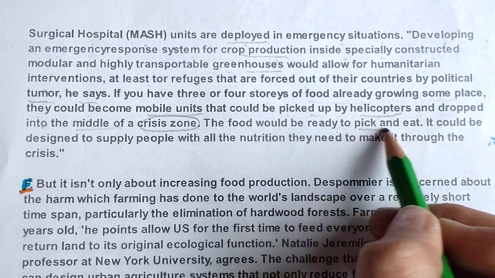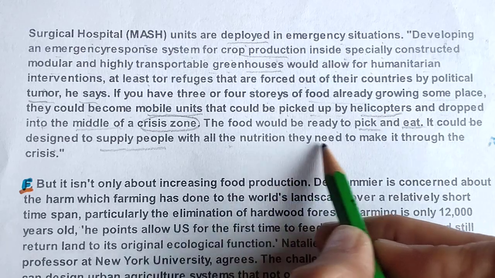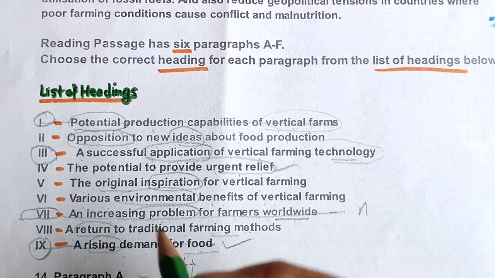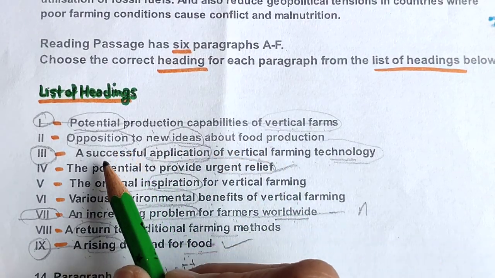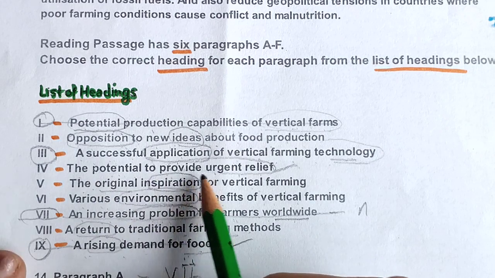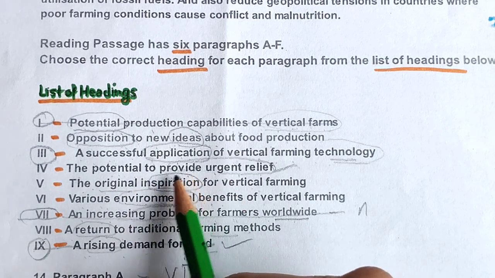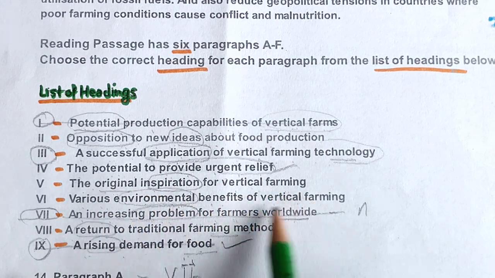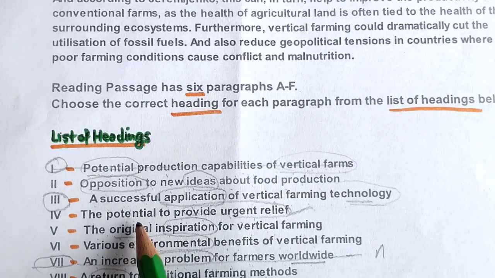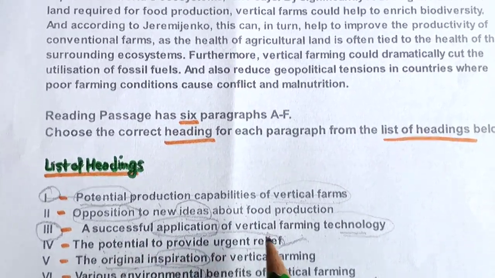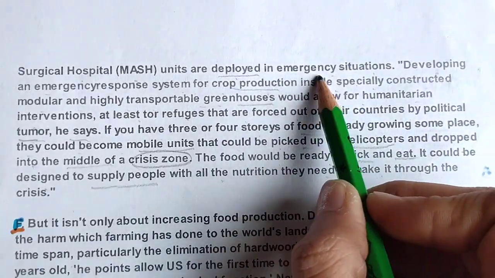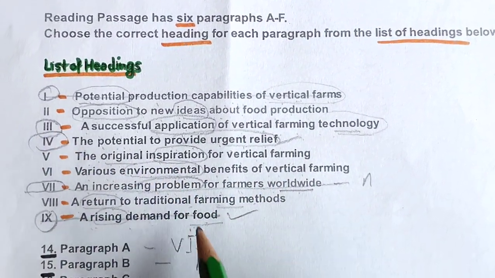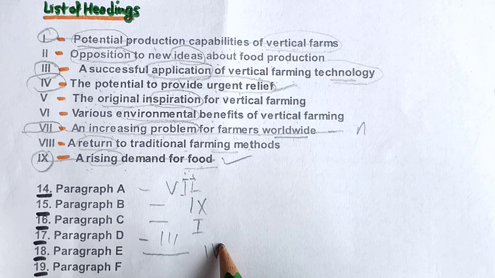This food would be ready to pick and eat. It would be designed to supply people with all nutrition. Okay, so let's read the options. Opposition to new, no, there is no opposition. The potential to provide urgent relief, this we can go with, but let's read the other ones. The original inspiration for vertical farming, various environmental benefits, increasing return to, no, we will go with the potential to provide urgent relief. So urgent relief, an emergency situation is also there. Yeah, we can go with that, potential to provide urgent relief. So for E, we will go with the 4th option.